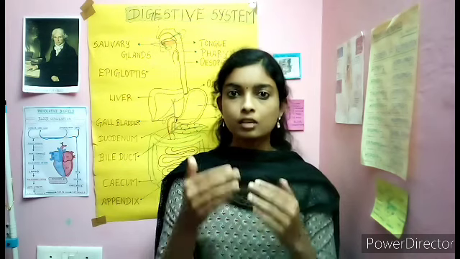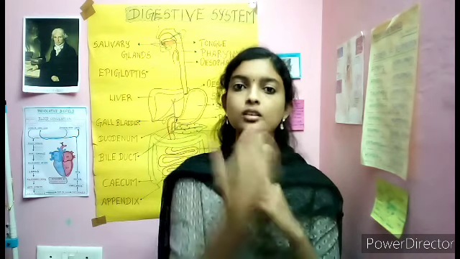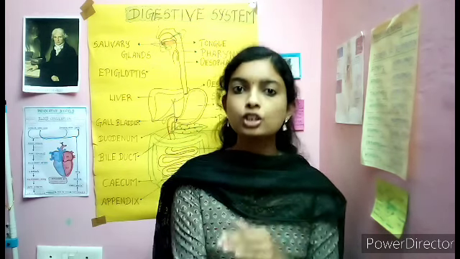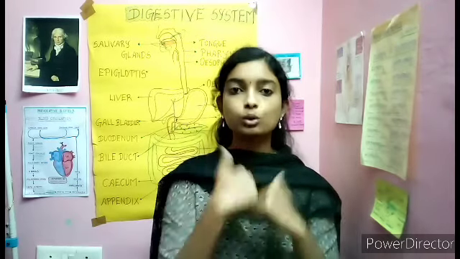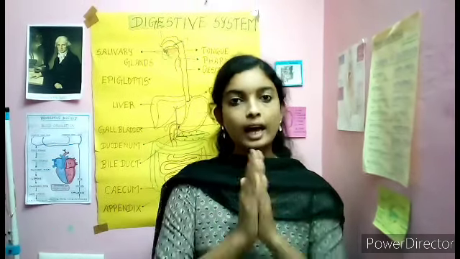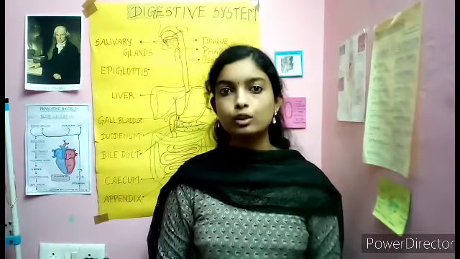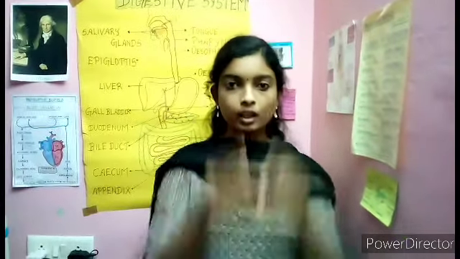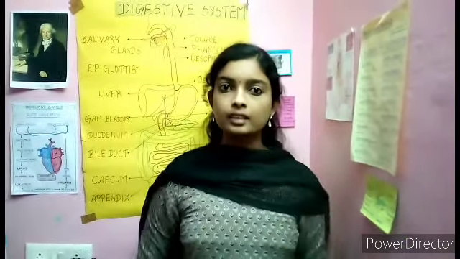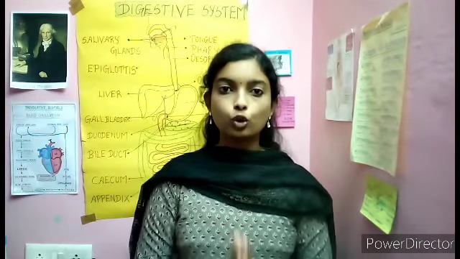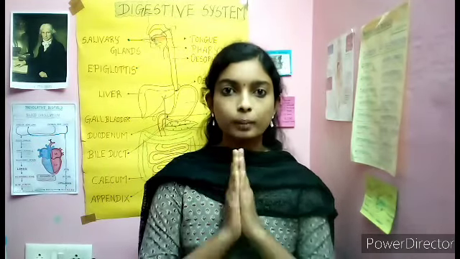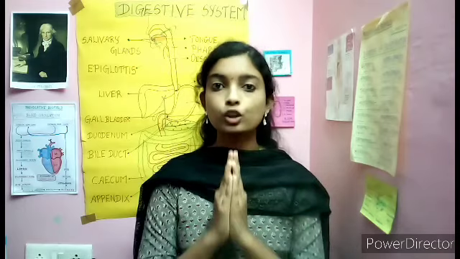With the help of your tongue, the bolus is pushed back into the pharynx. After the pharynx, your food goes to the esophagus, which is the food pipe. The esophagus contains some circular muscles. Successive waves of muscular contraction cause the movement of your food.